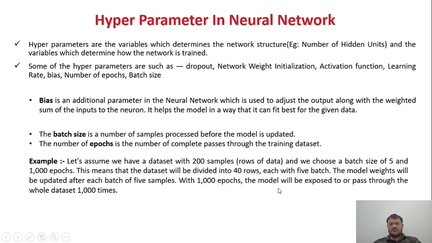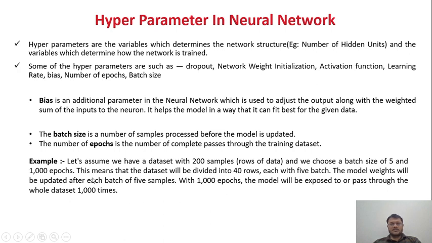So in total I have 200 samples, the number of batches is 5, and each batch has 40 records. The model weights will be updated after each batch. With 1000 epochs the model will be passed through the whole dataset 1000 times.